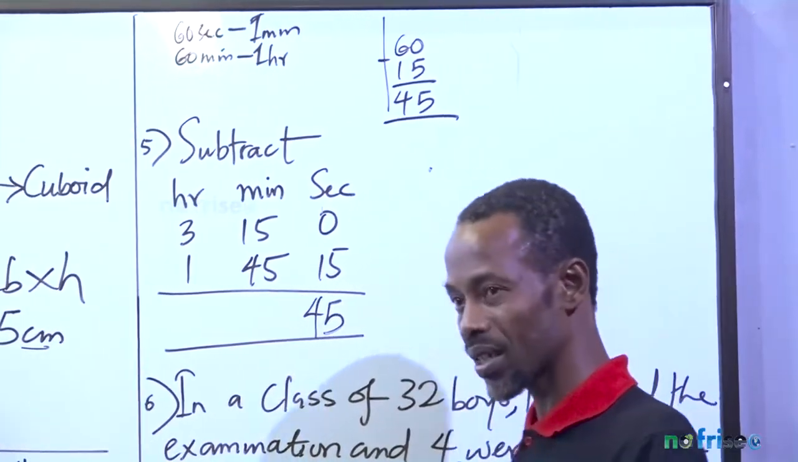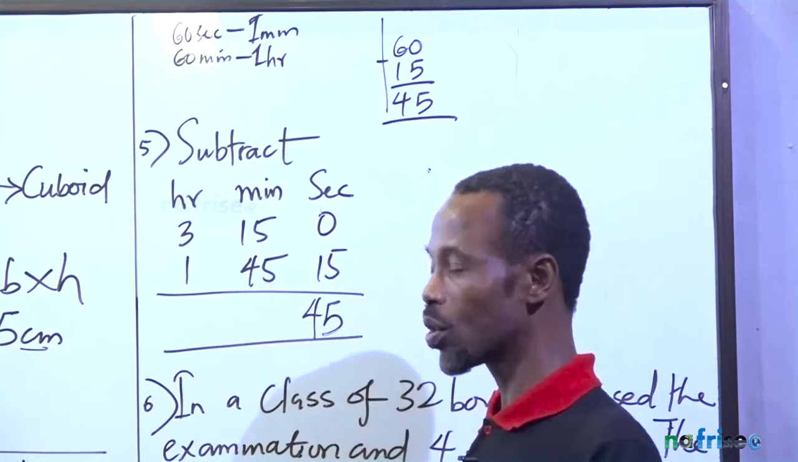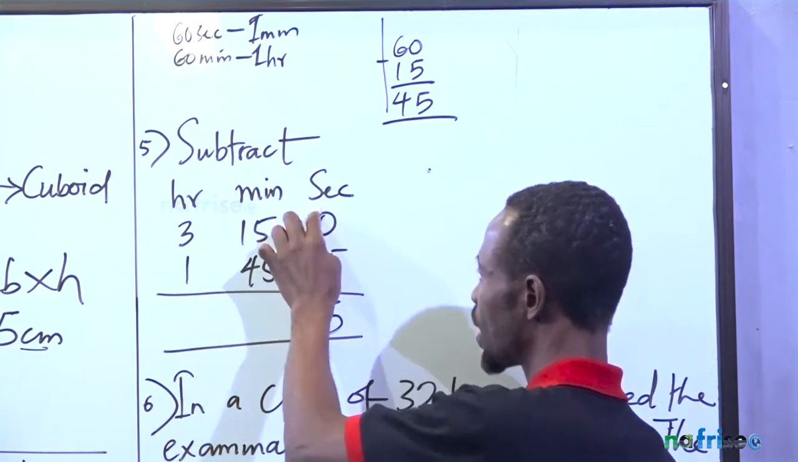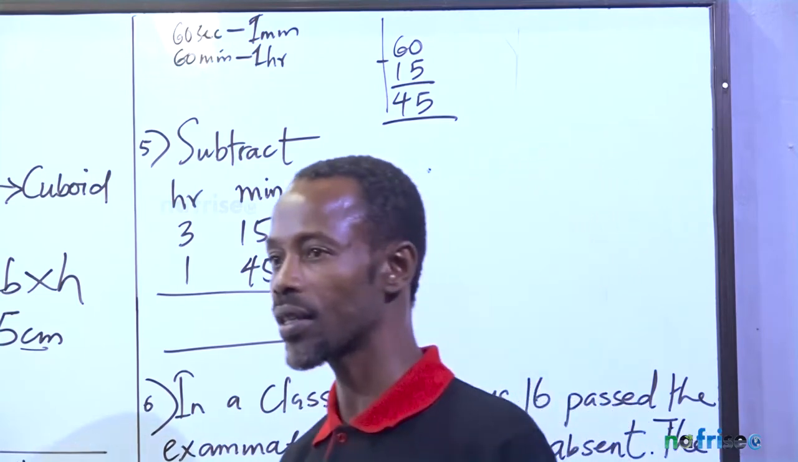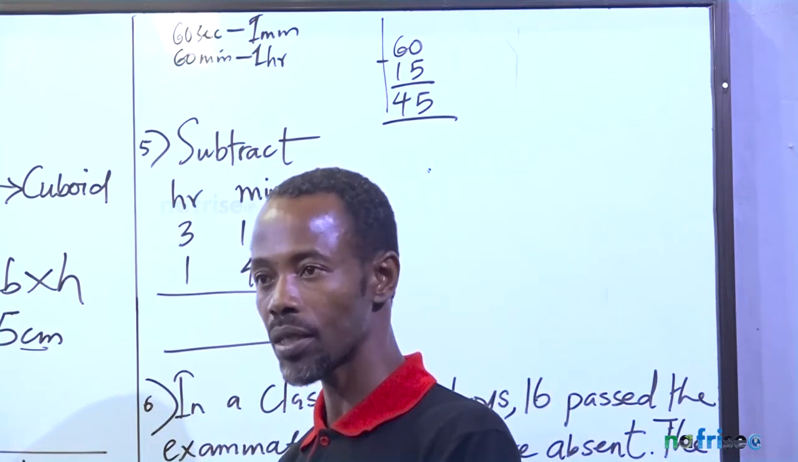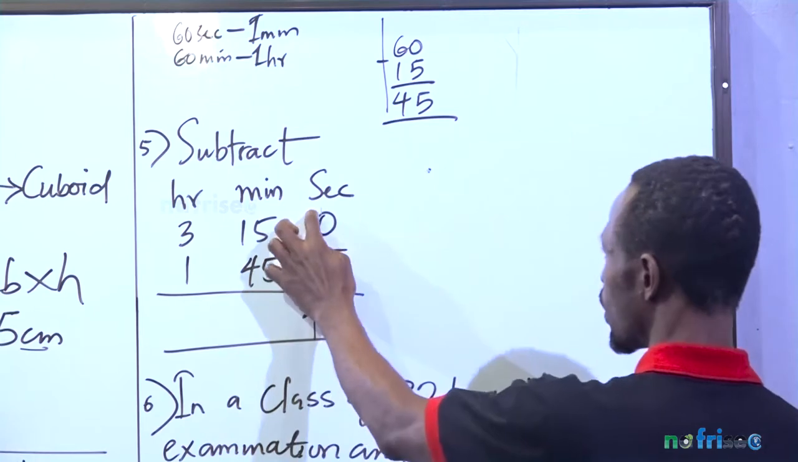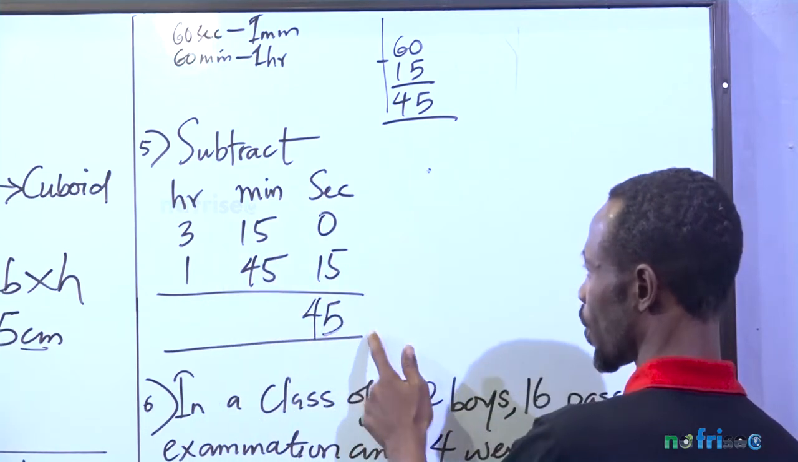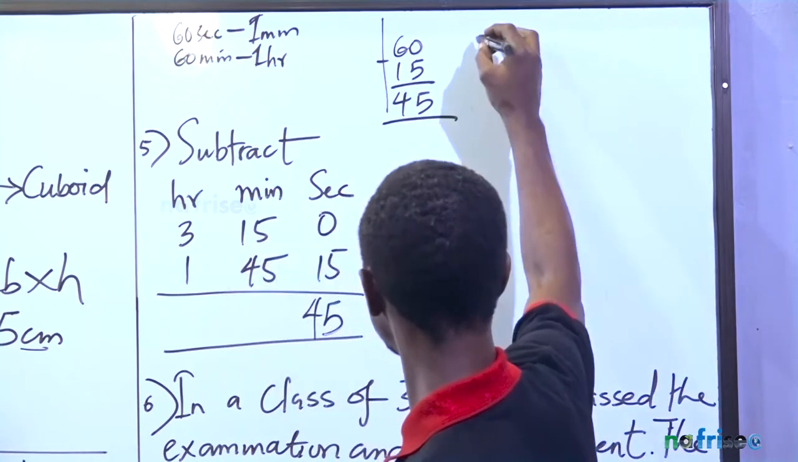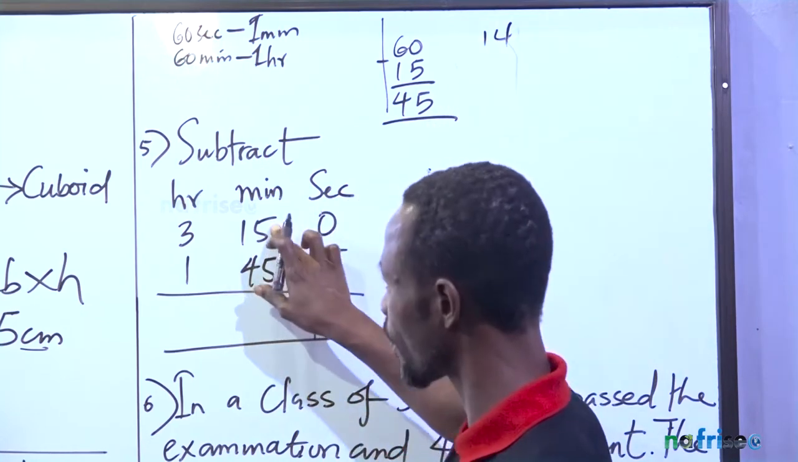It's very easy. 0 minus 15 not possible. When you come to 15, you borrow 1, you add 1 here. The one you have carried is not 10, it is 60, because 60 seconds make 1 minute. So that 60 plus this 0 is 60. So 60 minus 15 is 45. Now here is remaining 14, no longer 15, 14.